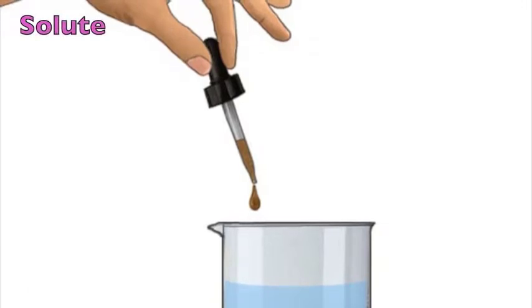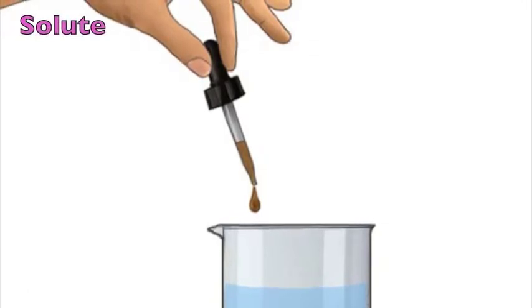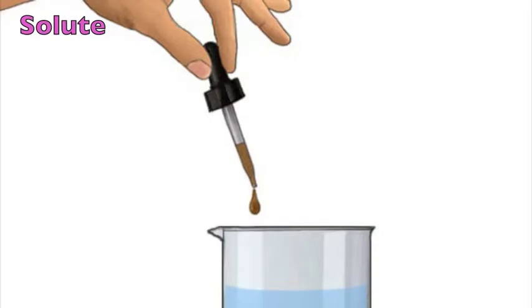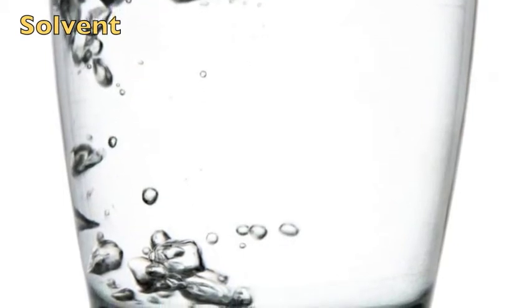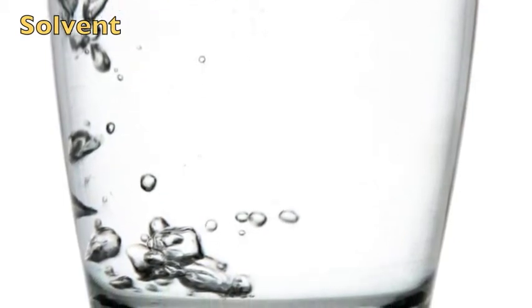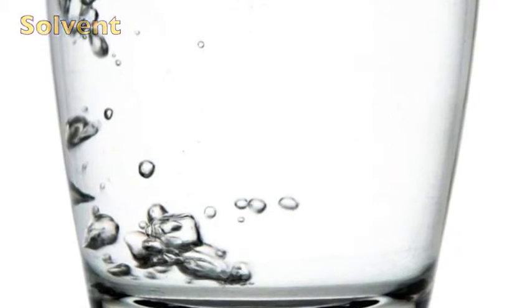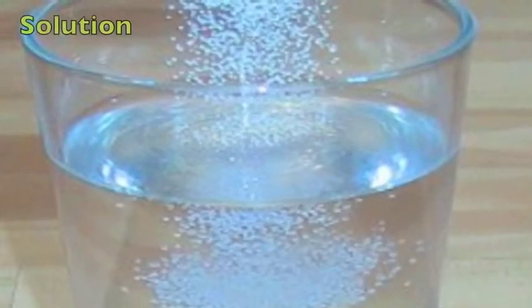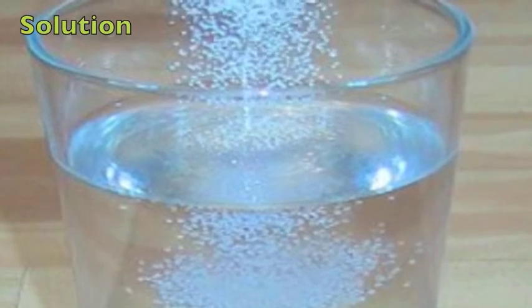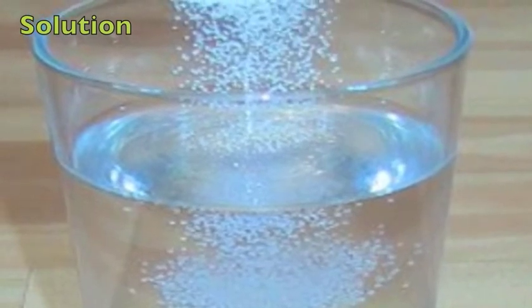A solute is the minor component in a solution, dissolved in the solvent. A solvent is usually the major component in a solution. Usually it is a liquid, but it can also be a solid or a gas. A solution is a homogeneous mixture composed of only one phase.